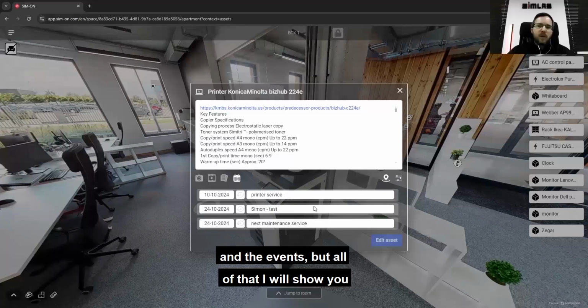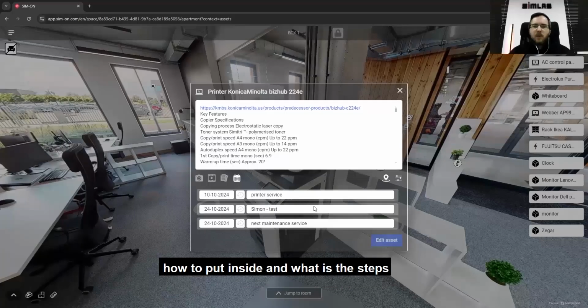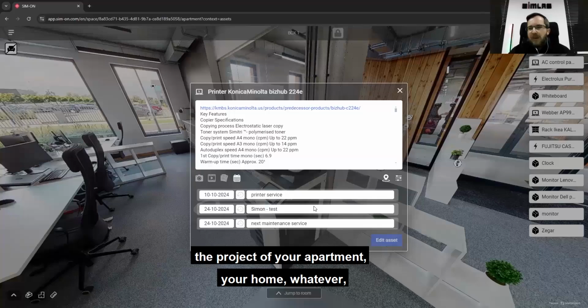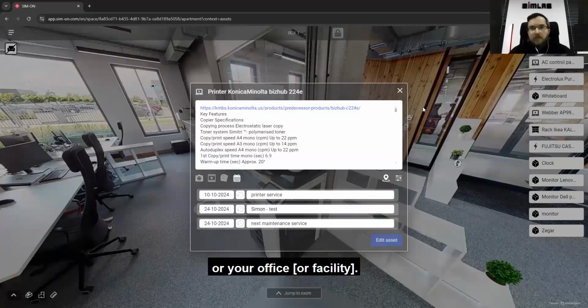I will show you the steps to put it all inside and create such an apartment. It's very easy, it's very fast. I think everybody can do that. I hope after the show you will know everything about it and you can create, for example, the project of your apartment, your home, whatever, or maybe your office.